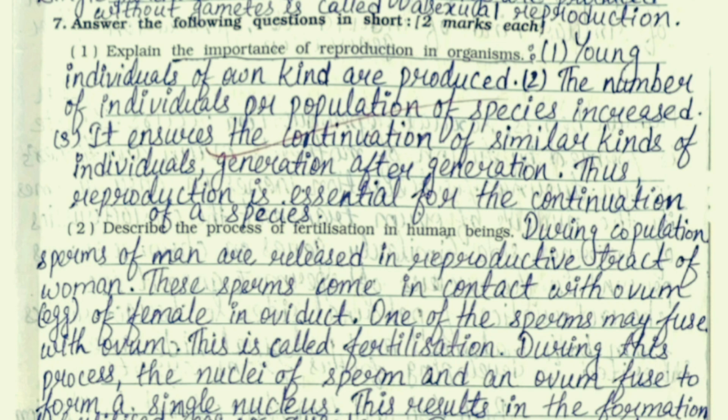Second question, describe the process of fertilization in human beings. During copulation, sperms of man are released in reproductive tract of women.